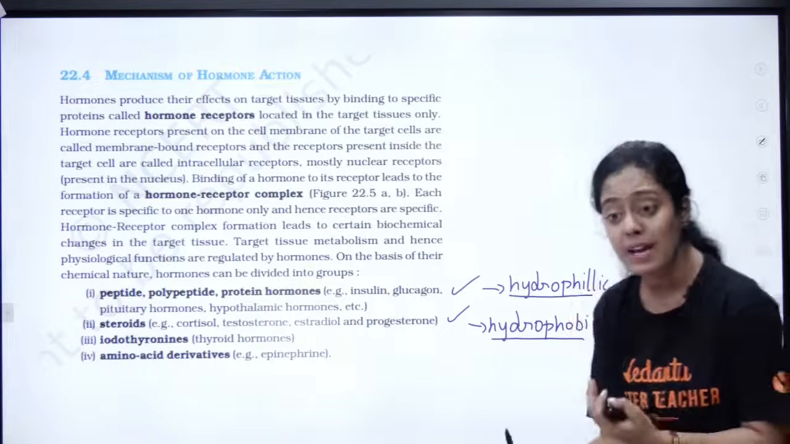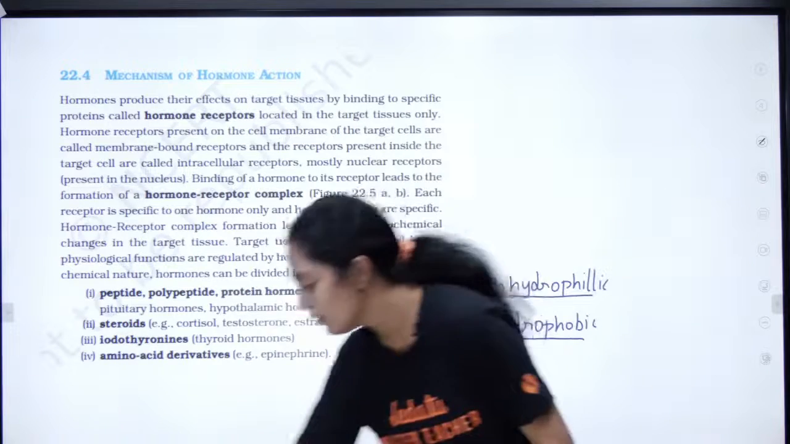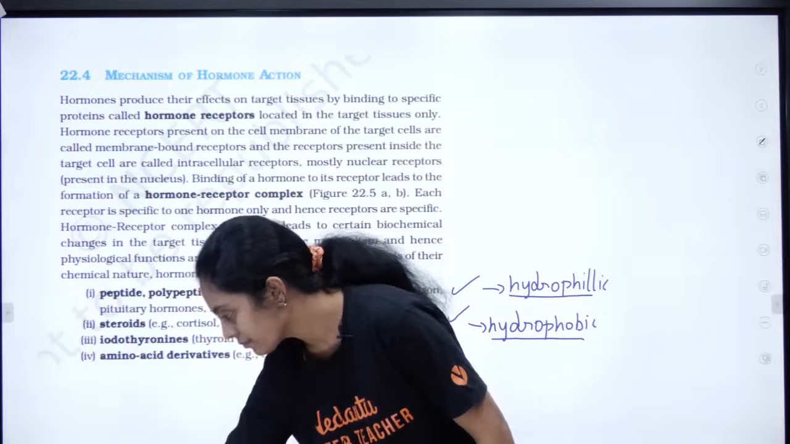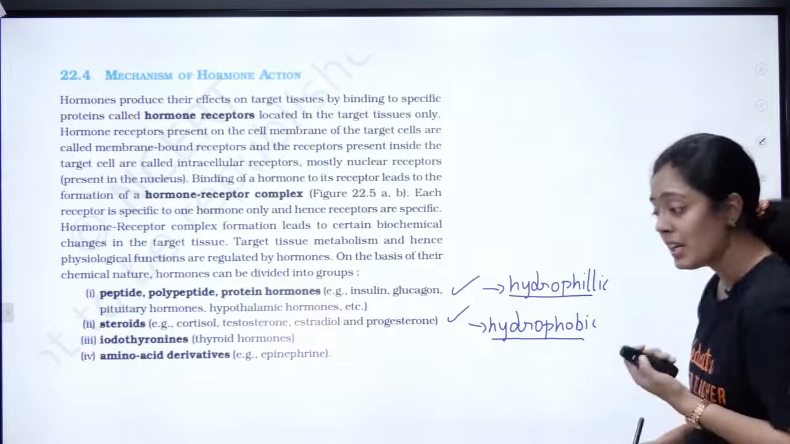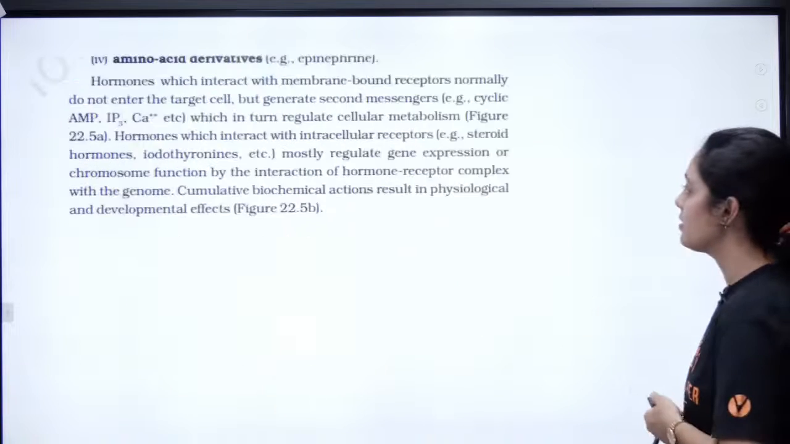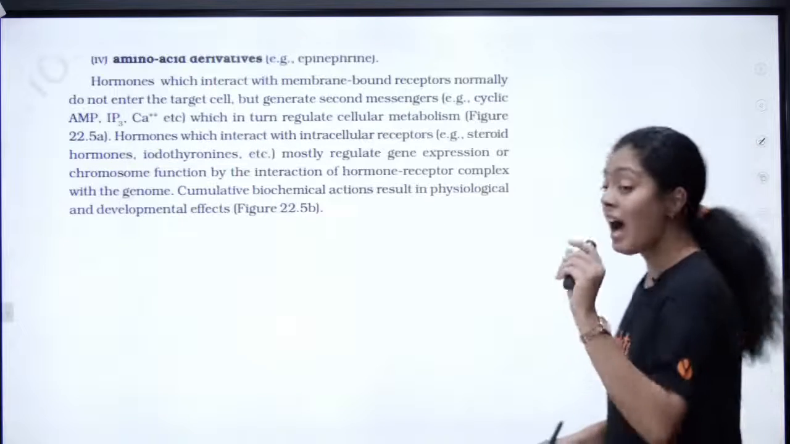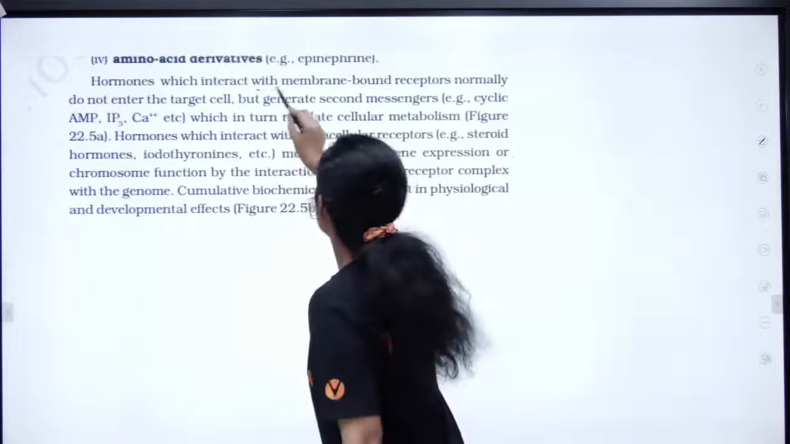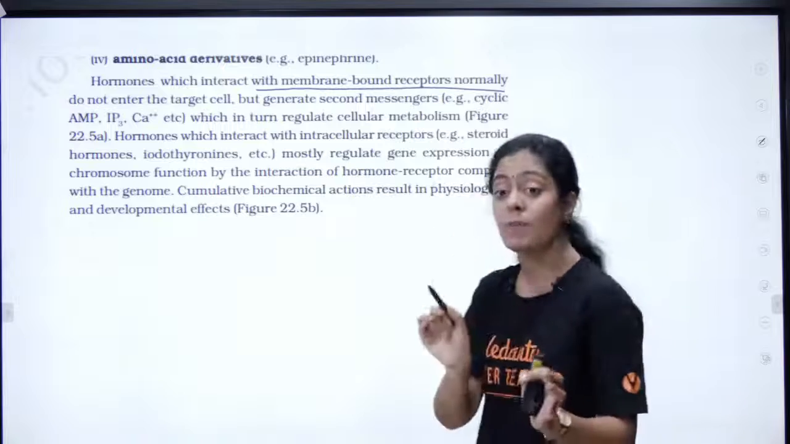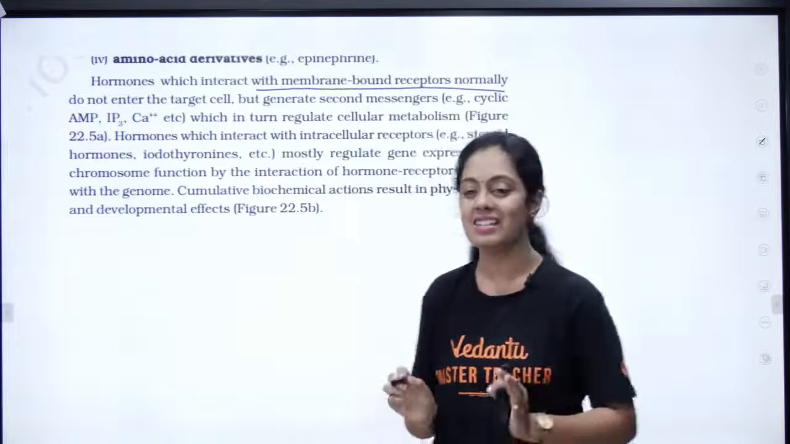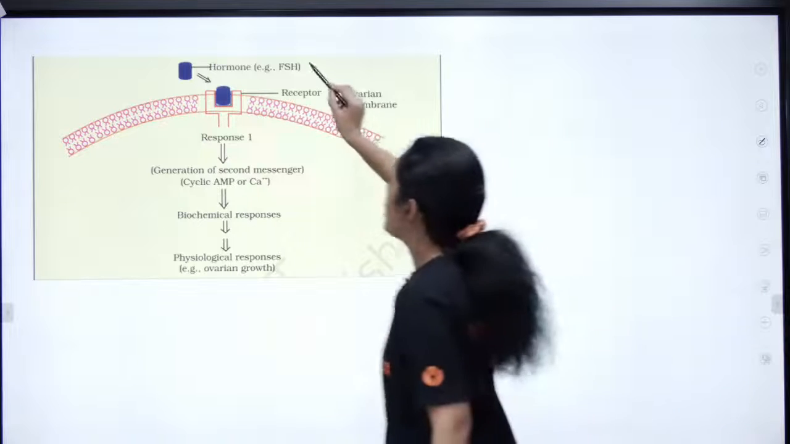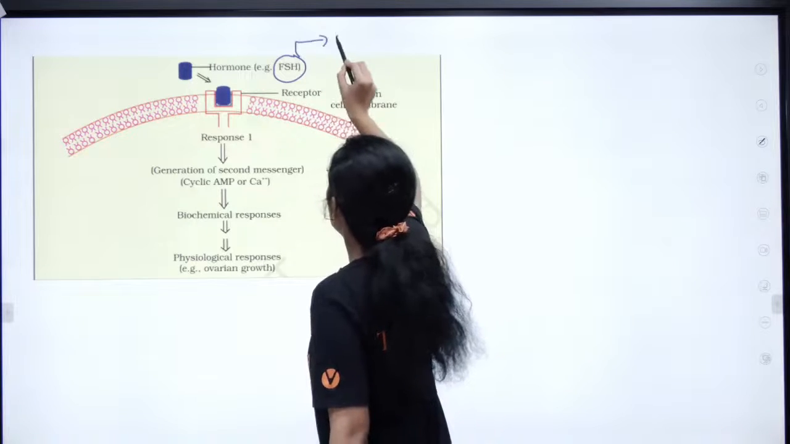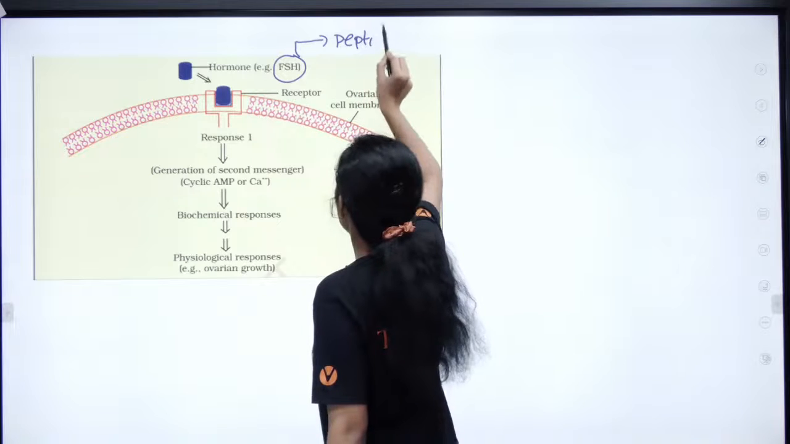Okay, இப்போ இத பேஸ் பண்ணி they have different kinds of receptors. Okay, let's talk about intracellular and extracellular receptors. Yes, hormones which interact with membrane bound receptors normally do not enter the target cell. So let's see this example. Okay, so idu parunga, idu or hormone FSH. In the FSH endradhu epdipatta hormone? It is a peptide hormone.